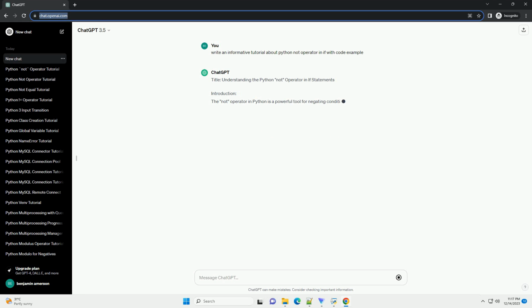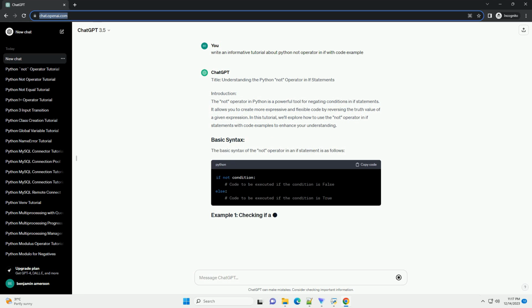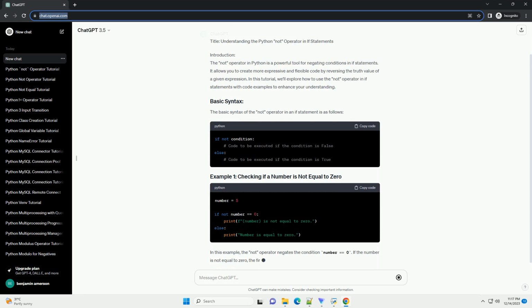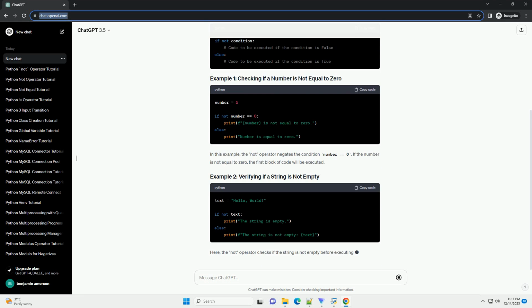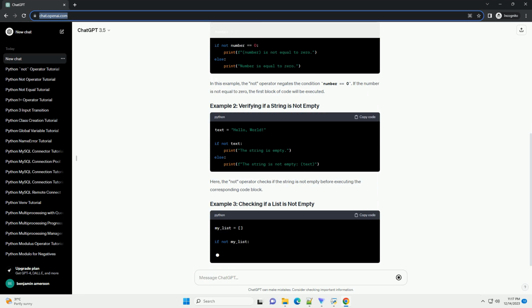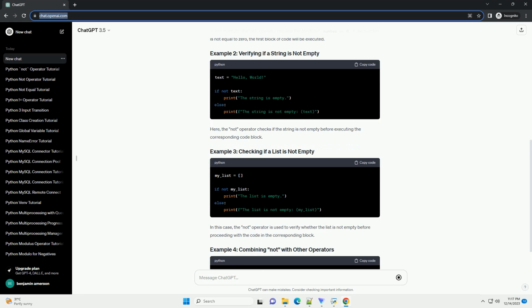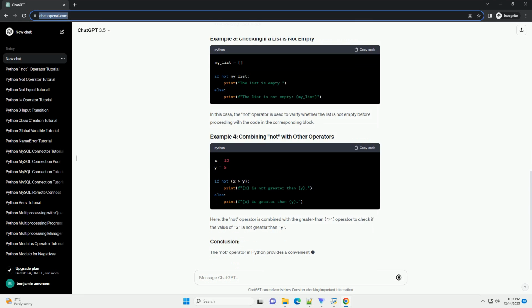Title: Understanding the Python NOT operator in if statements. Introduction. The NOT operator in Python is a powerful tool for negating conditions in if statements. It allows you to create more expressive and flexible code by reversing the truth value of a given expression. In this tutorial, we'll explore how to use the NOT operator in if statements with code examples to enhance your